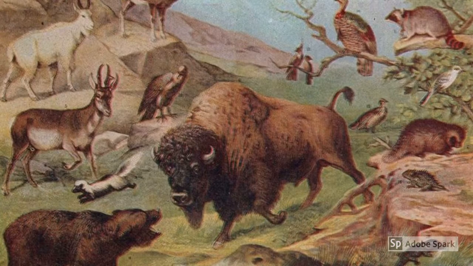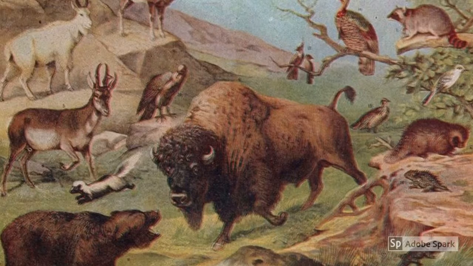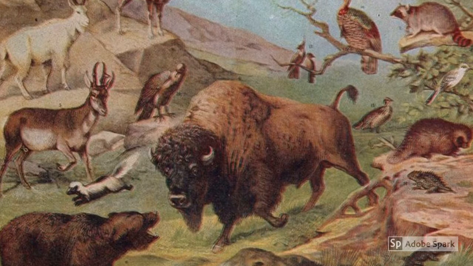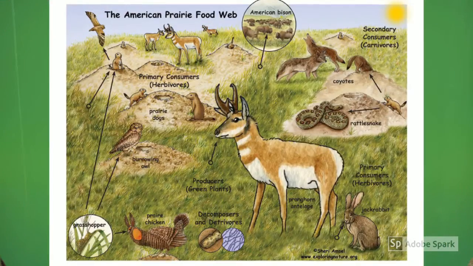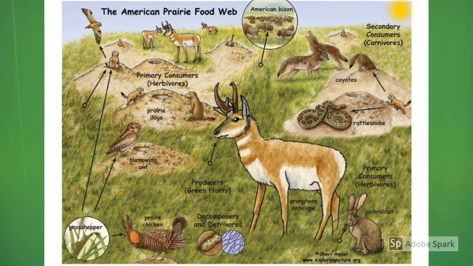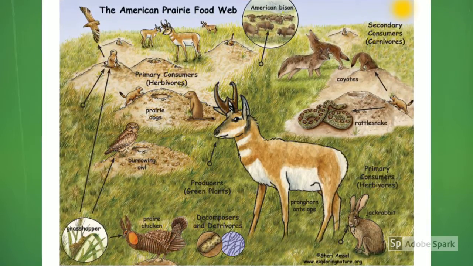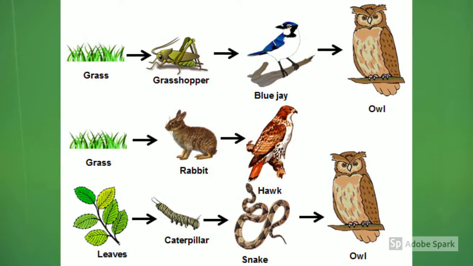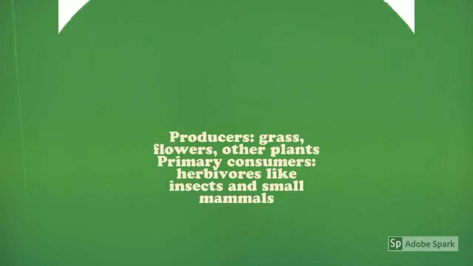The prairies have so many different species of animals. You have mammals and reptiles and amphibians and birds and fish and insects. There's just so much. Just like any ecosystem, prairies have food webs too, and we will explore a couple here in just a second. Here are a couple examples of food chains from animals on the prairie.